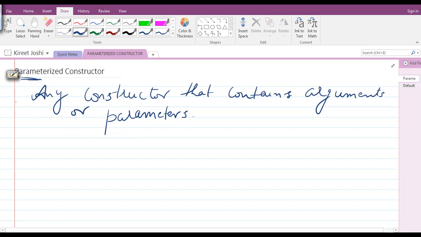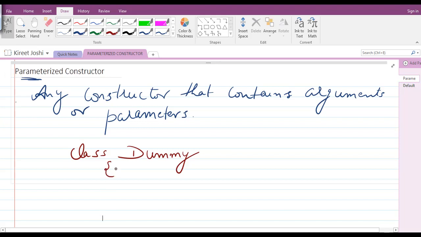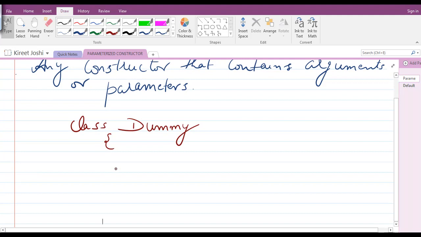Now we'll see it with the help of C++ code so that you can understand it more. We'll just create a class. Let us say this is a class dummy. We will focus on this dummy class, and in it we create some data members.